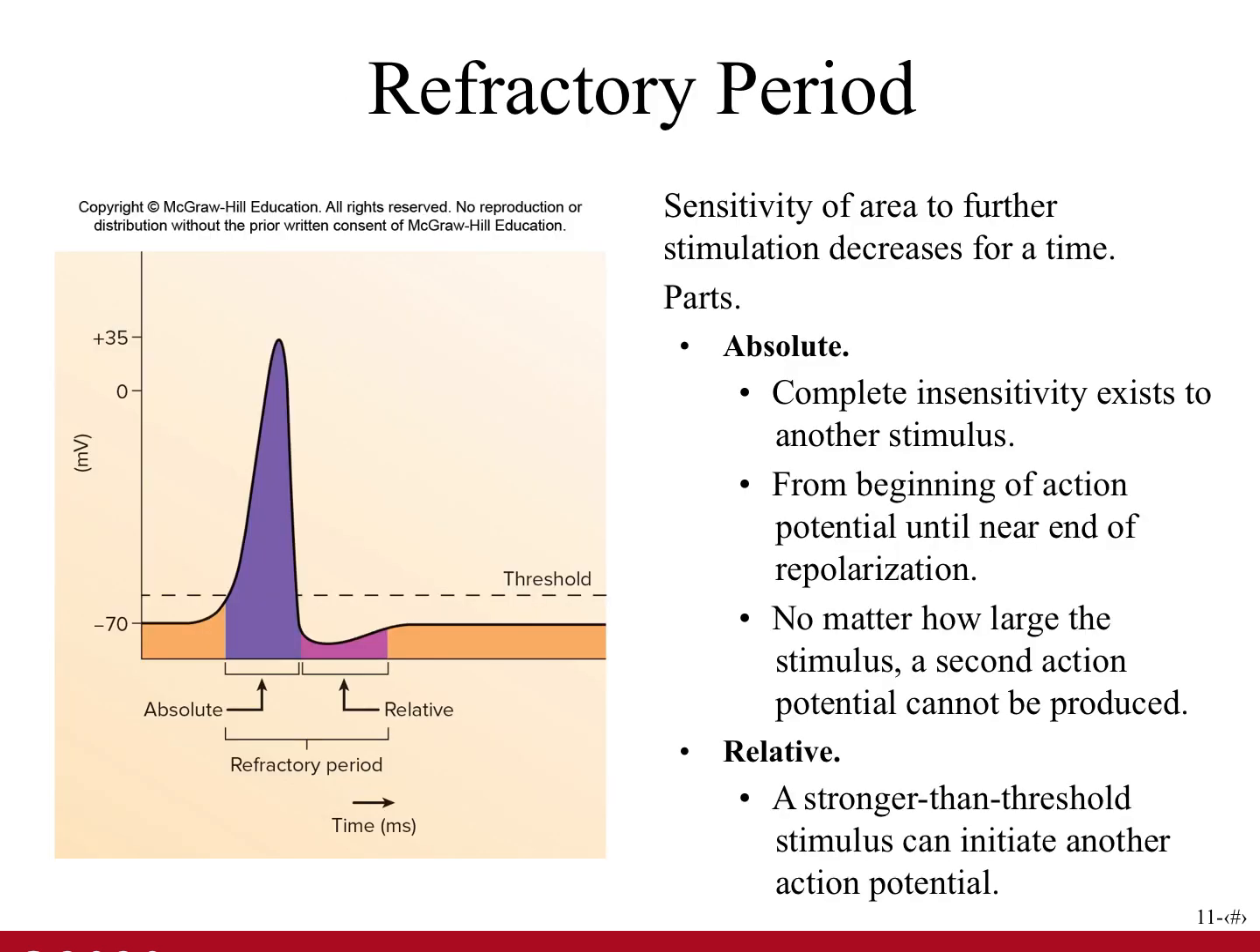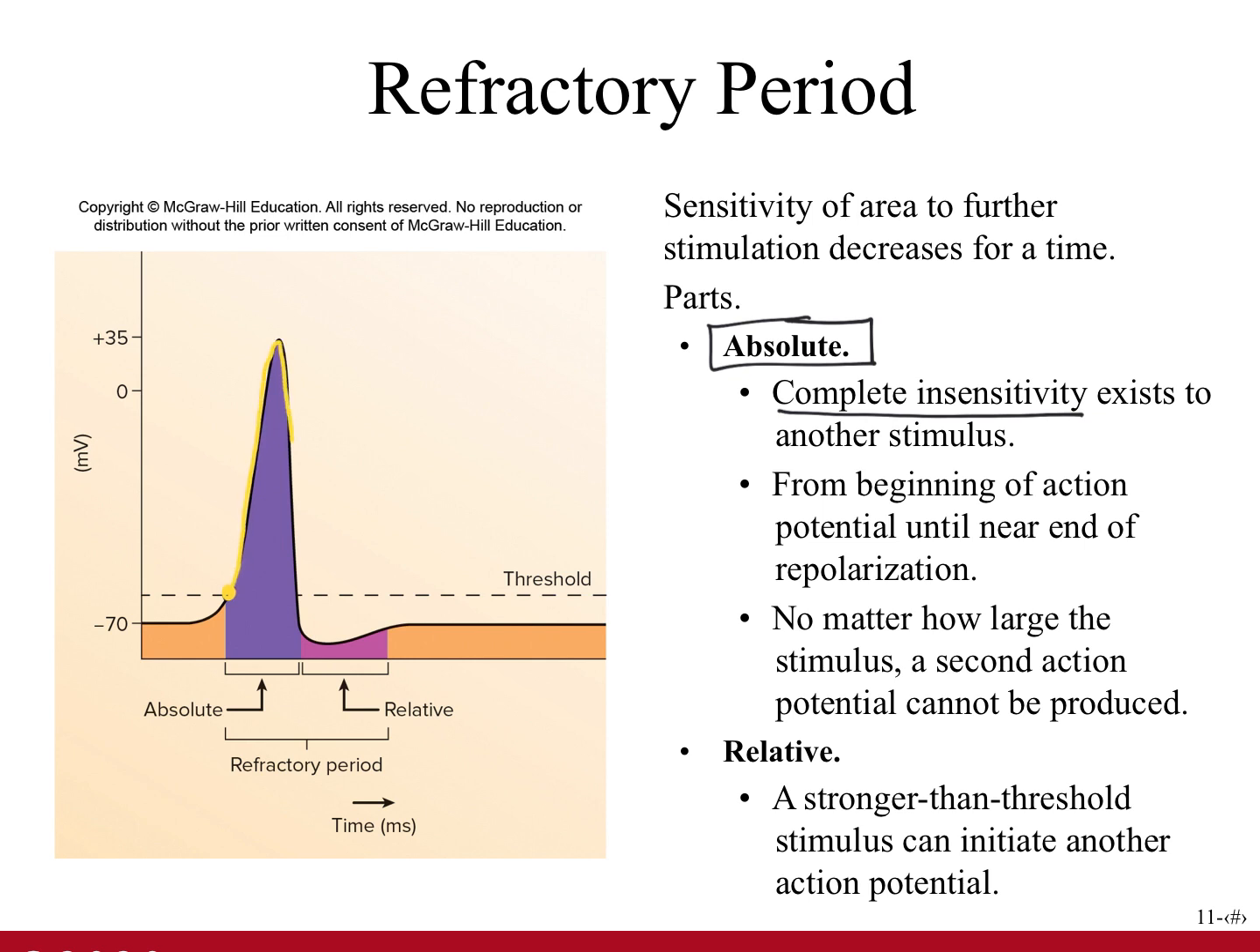Once an action potential is produced at a given point on the plasma membrane, that area becomes less sensitive to any further stimulation. This period of time is called the refractory period. The first part of the refractory period, where complete insensitivity exists to another stimulus, so where that piece of membrane is not sensitive at all to any other stimulus, regardless of how great that stimulus is, is called the absolute refractory period.